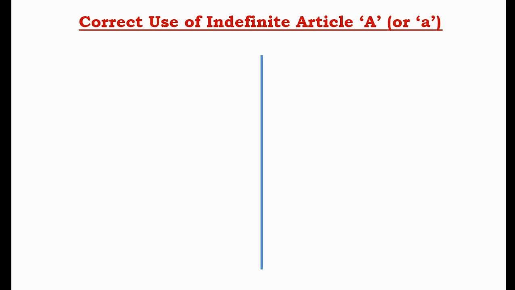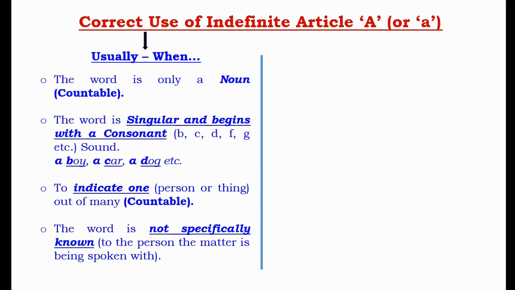Starting with the indefinite article a first, we must remember usually when this article a is used. It is clearly mentioned here that article a is used before the word when the word is only a noun, that is a countable noun.